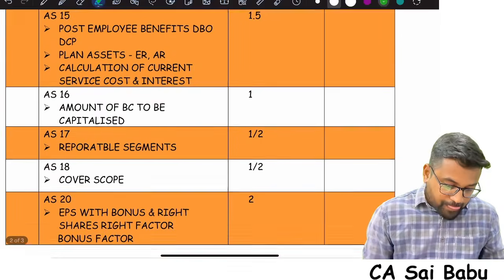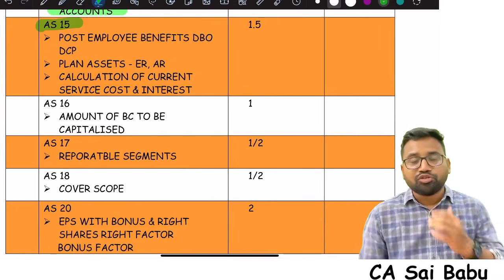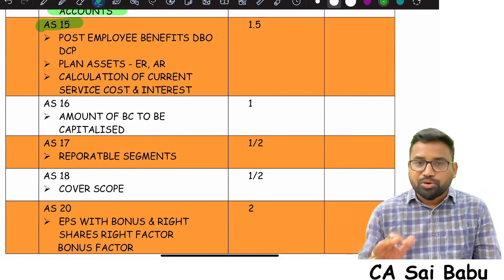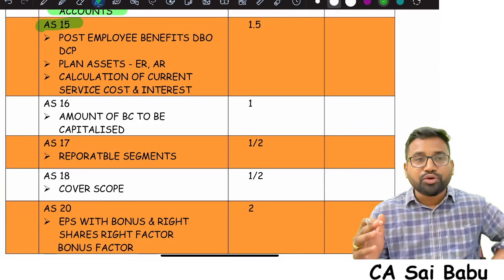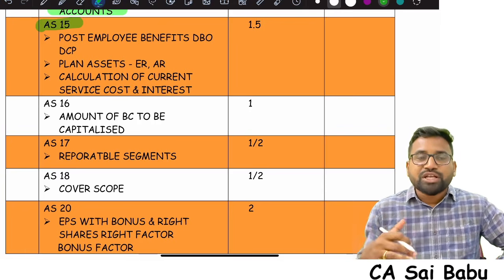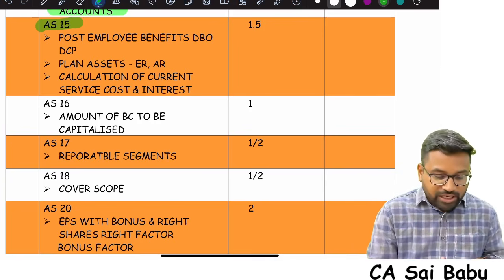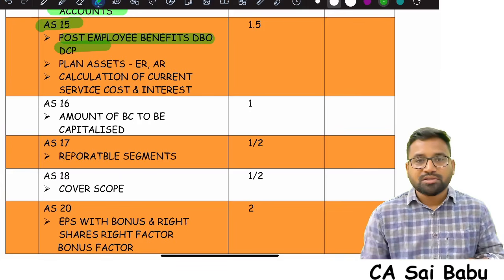So 2 marks. Now coming to accounting standard 15, I know most of the students are leaving this standard. If you have already left this as a choice, no problem, you leave it, you continue to do it. But if students feel that I need to cover some important area from AS15, then they can cover post-employment benefits, defined benefit obligation, defined contribution plan.